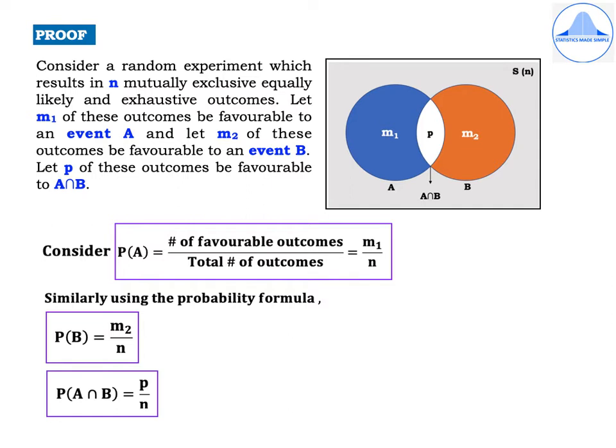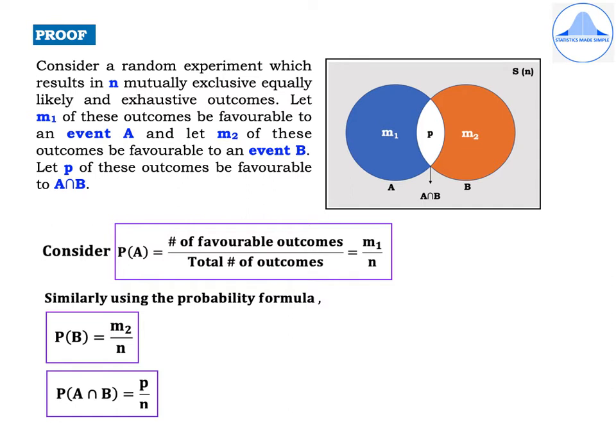So at this side we have the Venn diagram. Within the box in grey color we have the sample space, which is denoted by S, and the total number of outcomes is n.